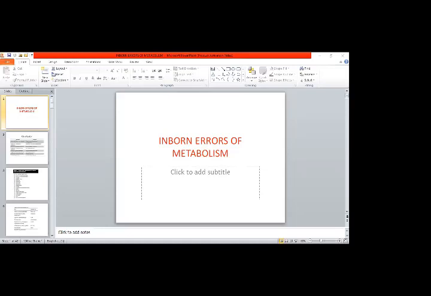So before PMDC registration, you cannot apply this word. This is a criminal act. So I'm just giving you information that you cannot put the word doctor with your name until you pass your MBBS exam and get a degree registration from PMDC. So this is not an ethical practice. This is just for information.